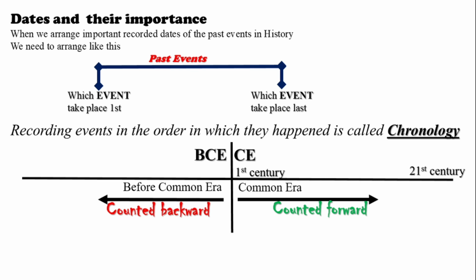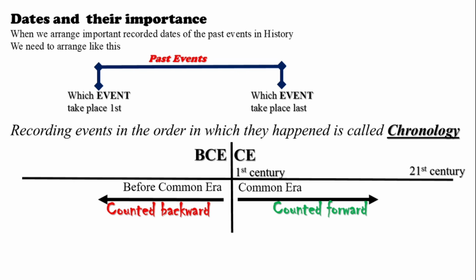If you arrange the events from the beginning to the end, it will be easy to know the basic information. Let's say you are going to study the important dates and information about a dynasty, a kingdom. If you arrange which event took place first and which took place last, it will be easy for you to learn and understand everything within a fraction of seconds.